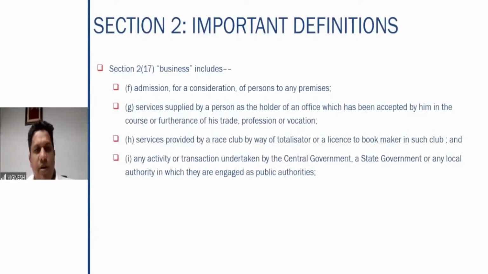Then services provided by a race club by way of totalizator or a licensed bookmaker in that club. In a race club, there is a person who gives you the tickets and you bet on the results. That person does those permutations and combinations and sells those tickets, and is known as a totalizer. So that also comes under the term business.